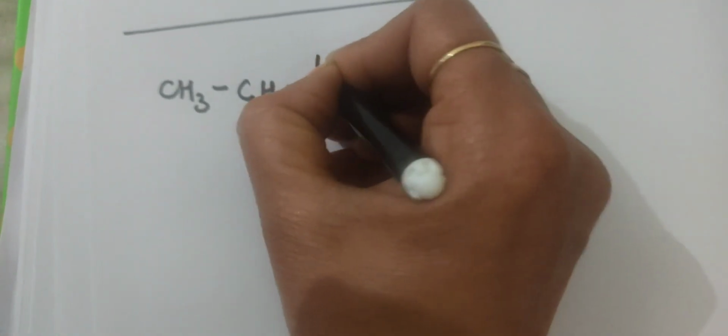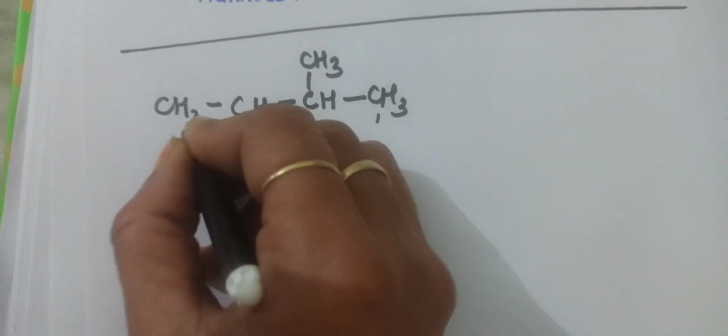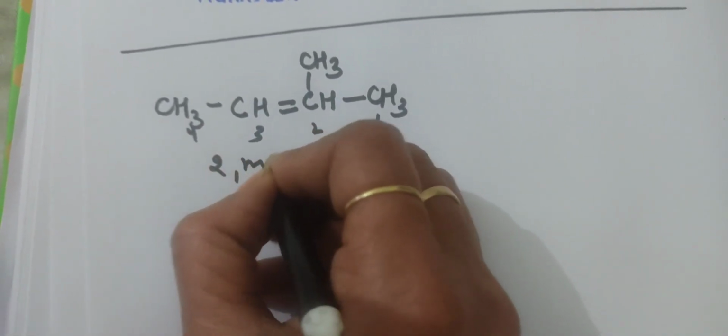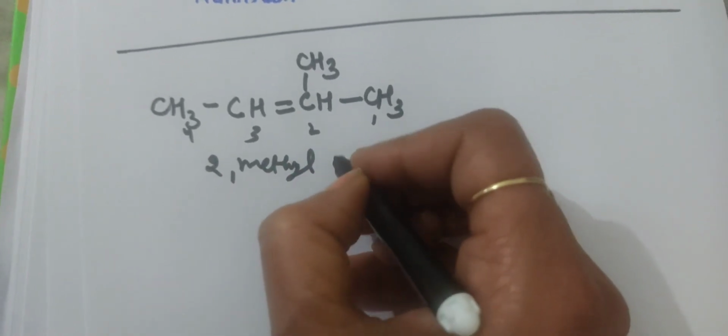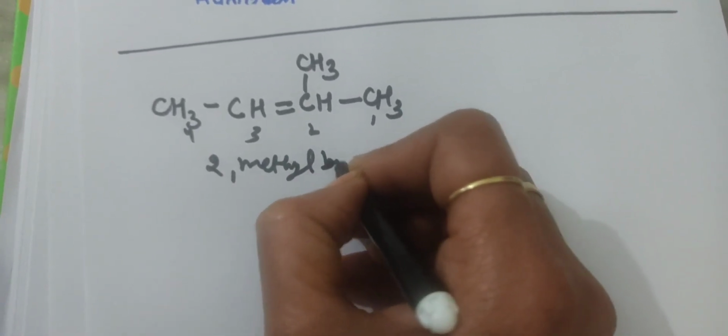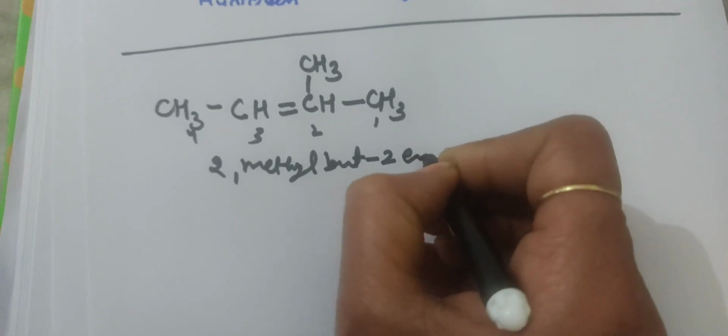If we take another alkene, CH3CH=C(CH3)2, with a substituted methyl group, its name will be 2-methylbut-2-ene, with four carbons.